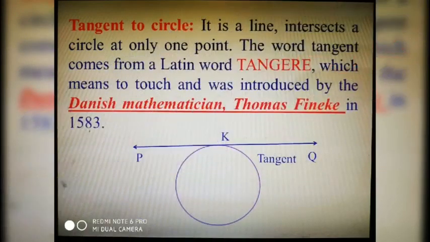Then what is a tangent to a circle? It is a line that intersects a circle at only one point. The word tangent comes from the Latin word tangere, which means to touch, and was introduced by the Danish mathematician Thomas Fincke in 1583.